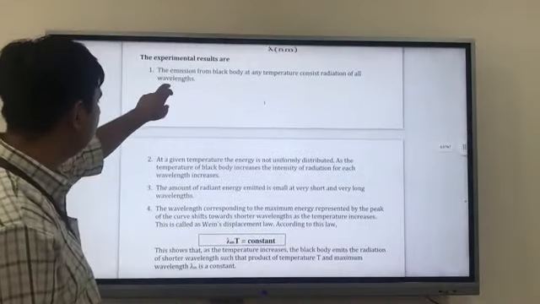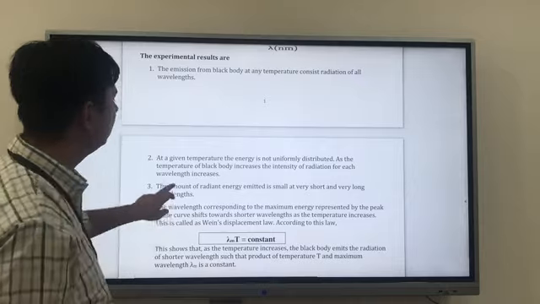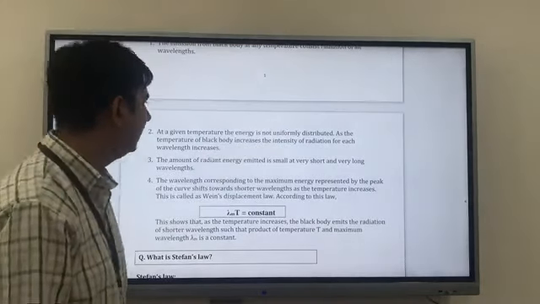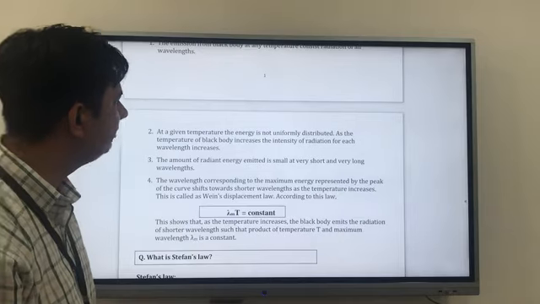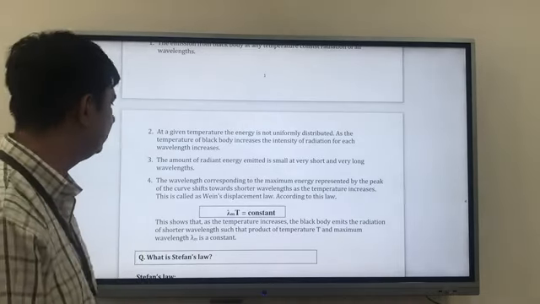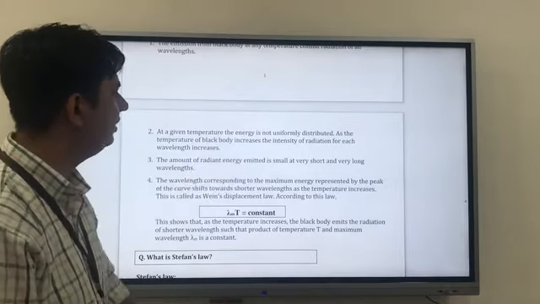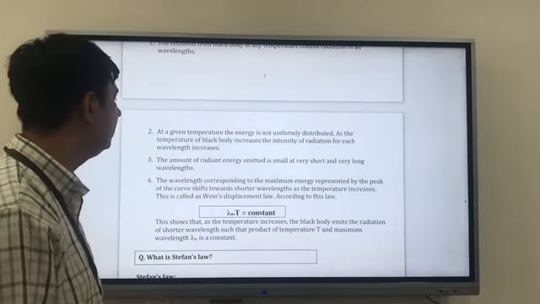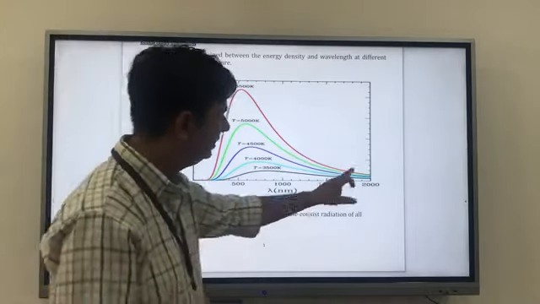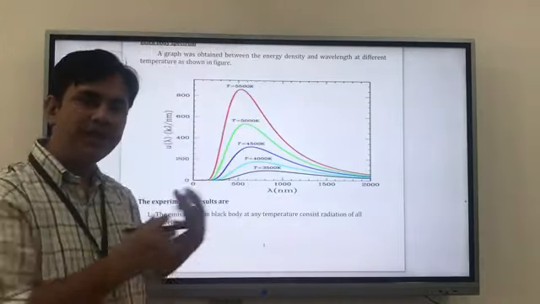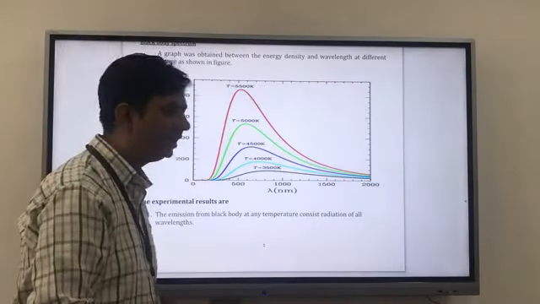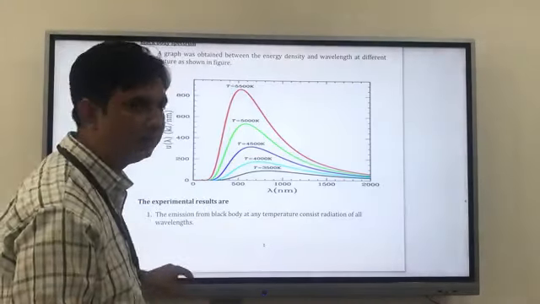So the second point: at a given temperature, the energy is not uniformly distributed. I have explained it. And as the temperature of a black body increases, the intensity of radiation for each wavelength also increases. The amount of radiant energy emitted is small at very short and very long wavelengths. See over here, I explained it, this part and this part. So at very low and at very high frequency, nothing is emitted, but in between the value varies.